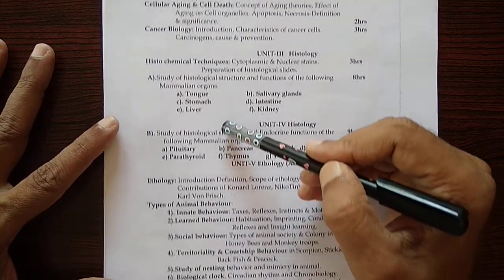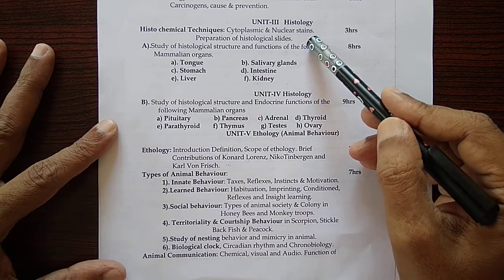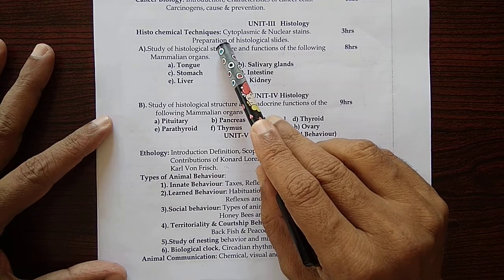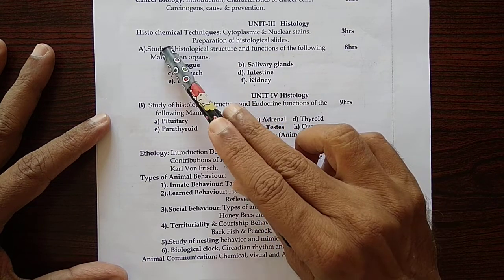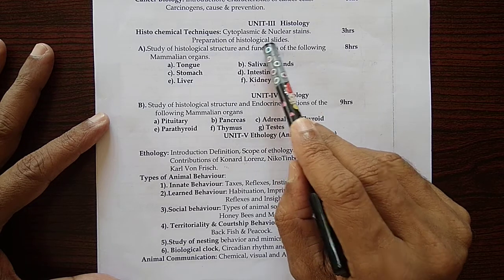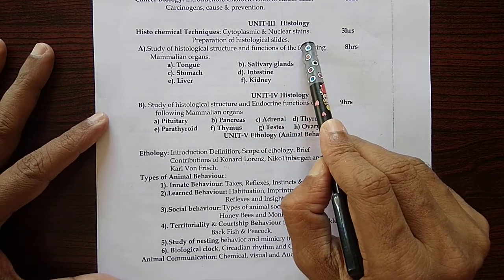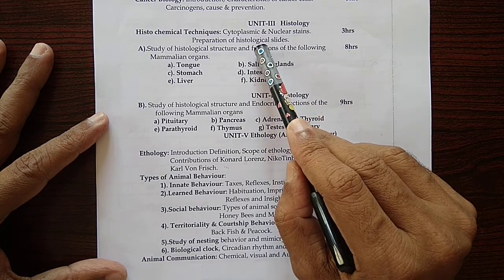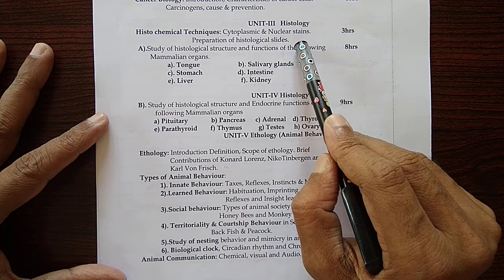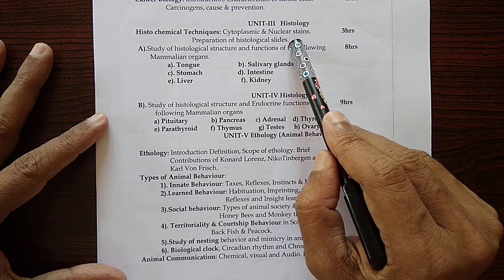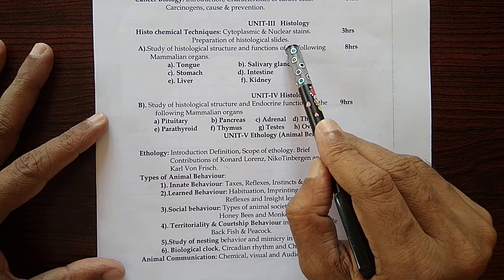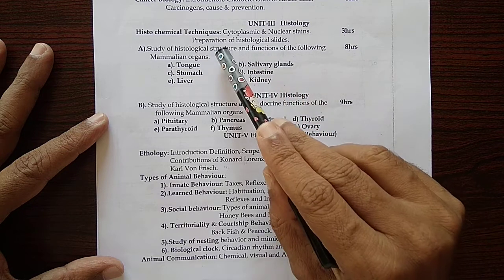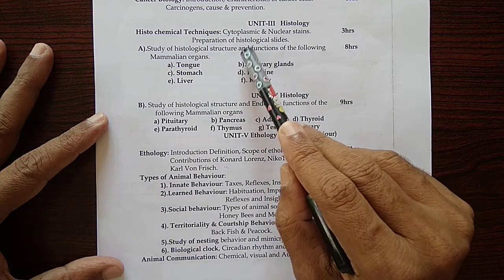Then unit number 3 deals with histology. Histochemical techniques that are used in laboratories, cytoplasmic and nuclear stains. Different stains are used to stain the cytoplasm and nucleus. What types of stains are used, you are going to study. Preparation of histological slides, how the histological slides are prepared. So theory you are going to study.